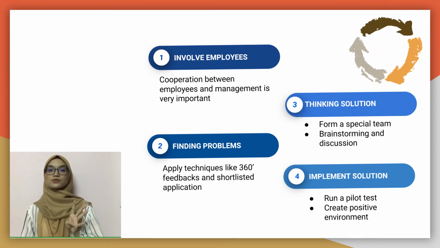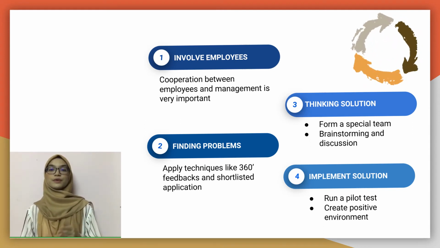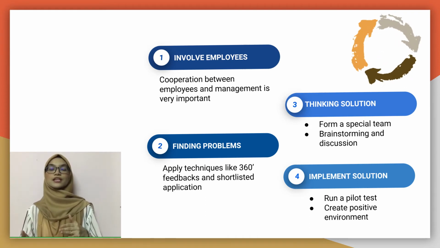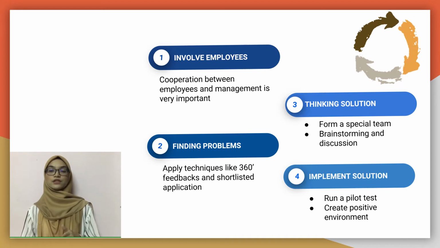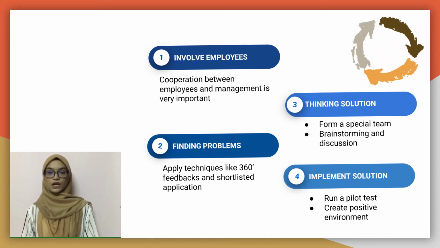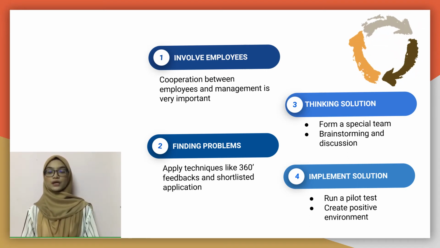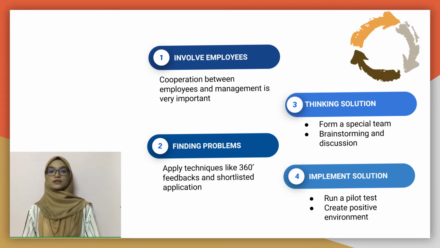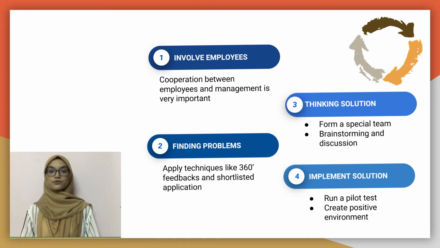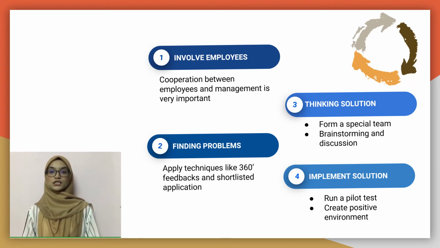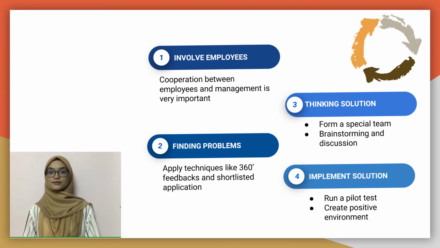The fourth step is to implement the solution. The implementation of the solution that has been chosen in the previous step is to ensure the effectiveness of the Kaizen. It will be the best and safer to run a pilot test as it will not incur a higher cost toward the management. They need to focus on the weaknesses and changes that happen during the implementation.